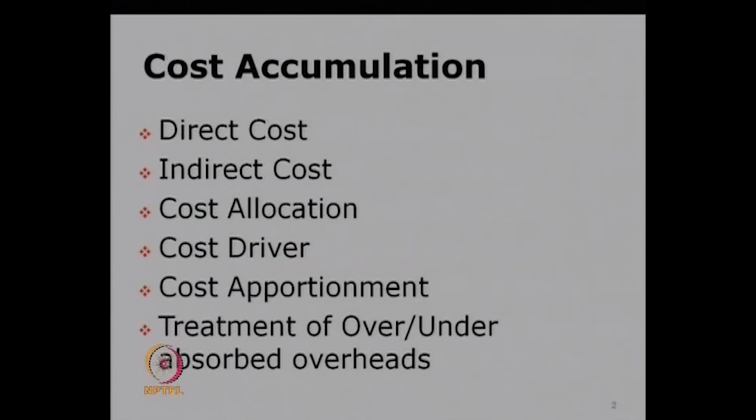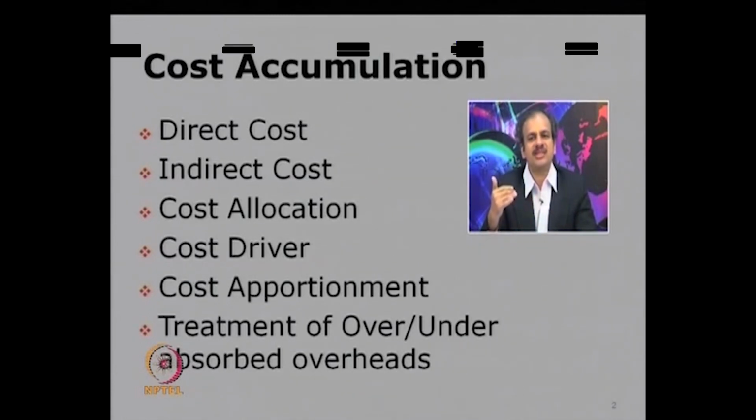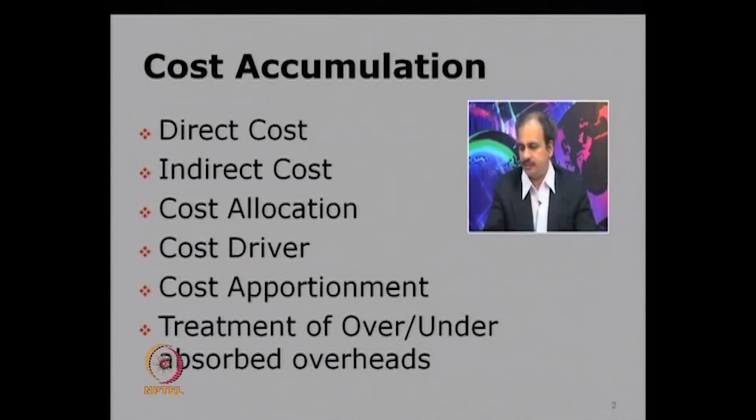These are the important issues which we are going to discuss in the 9th module. One, we will again see what is direct cost and indirect cost. Then we will look at cost allocation, cost drivers, cost apportionment, and the treatment of over and under absorption of the cost. In short, we will see what steps are required to record the costs in a more systematic and analytical manner.